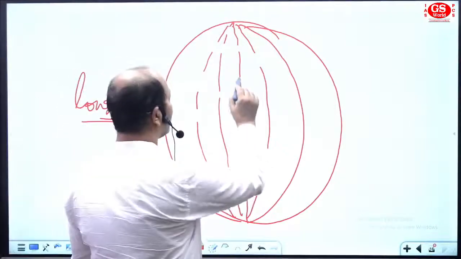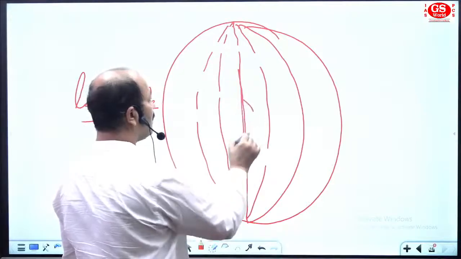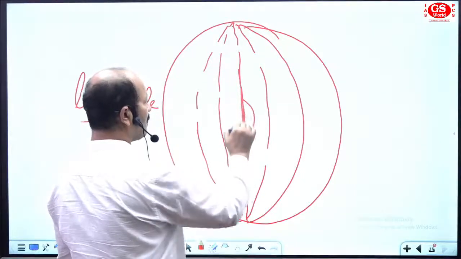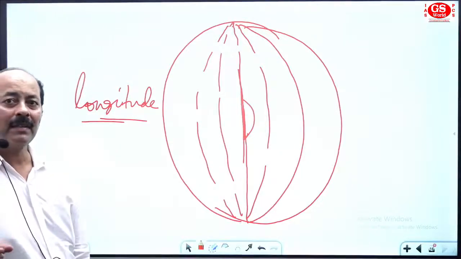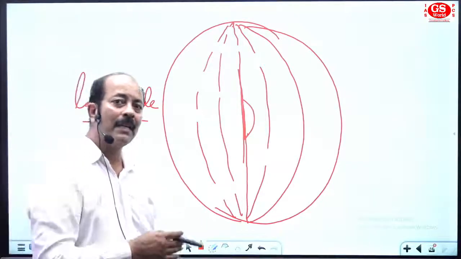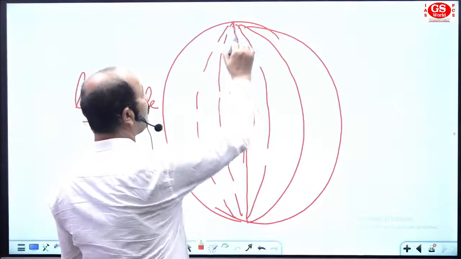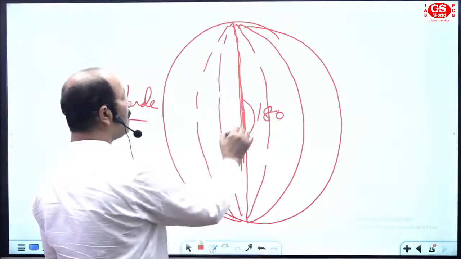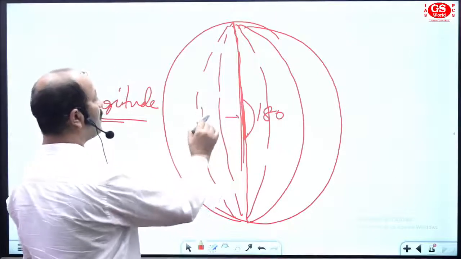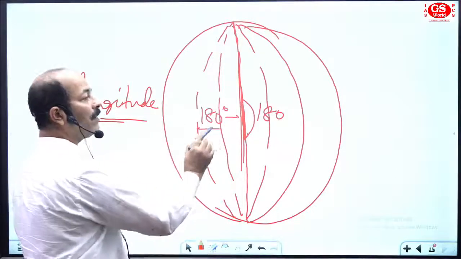In basic, in this area you have one center, and by drawing this we can find out the angles from both sides. So the total number of degrees on this eastern area will be 180, and the total number of degrees on the western area will be 180.